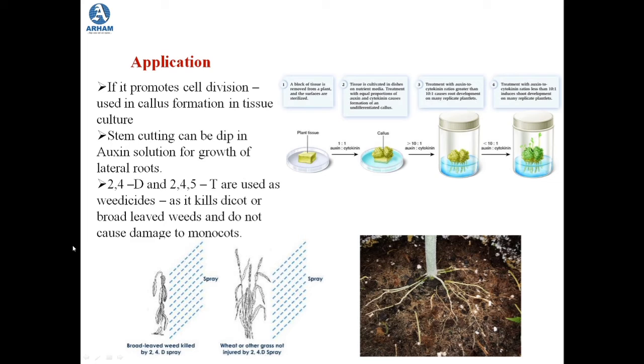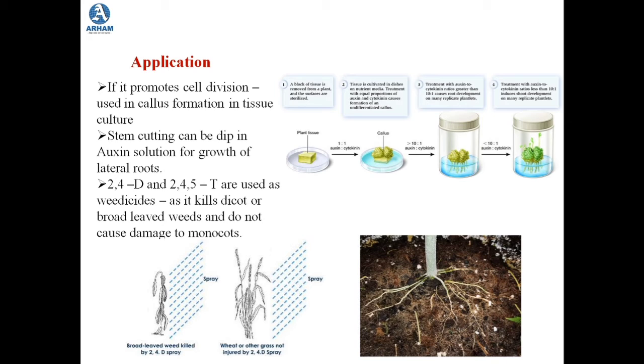So this can also be applicable for artificial vegetative propagation. Then there is one interesting application. Now the synthetic auxins, that is 2,4-D and 2,4,5-T, are used as weedicides. So what they actually do is they will kill the unwanted weeds growing around. So suppose you have a lawn with grass and there are certain unwanted weeds that have grown, which you do not want.